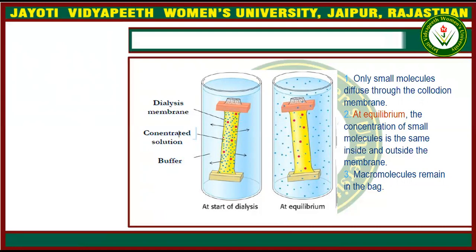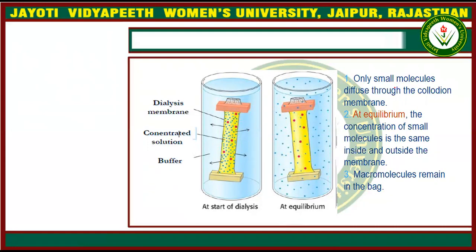So the higher concentration molecules have moved towards the low concentration. At this stage the particles have moved into the buffer, so equilibrium has been reached, and they will not move now.